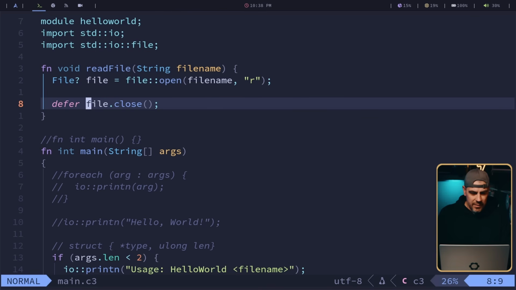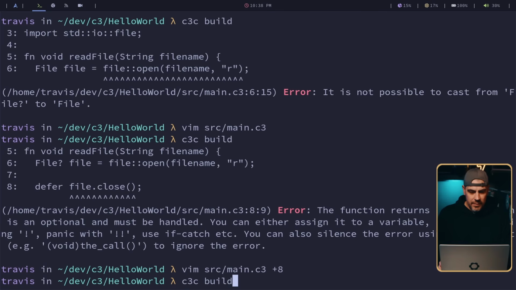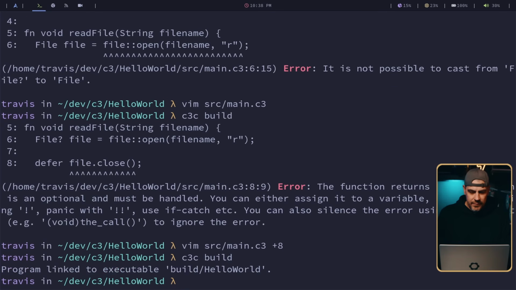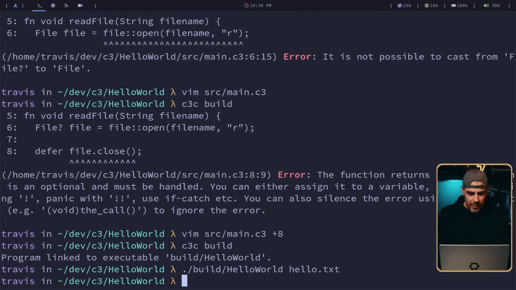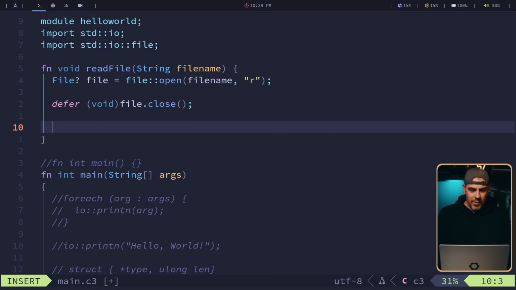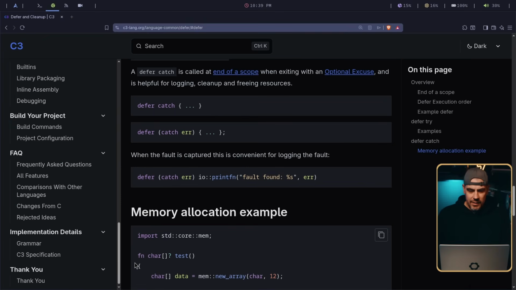Okay, so we can just cast it to a void and say whatever, because hopefully the file handle will close. It should. We're good now. Hello.txt. It doesn't exist. Nothing happened. Didn't error. Now we want to read a line. Is there a read line?